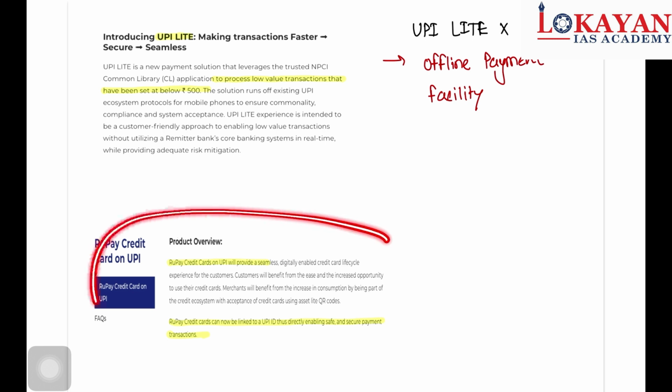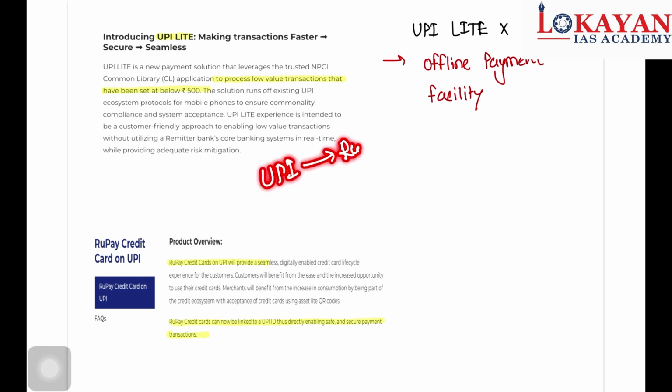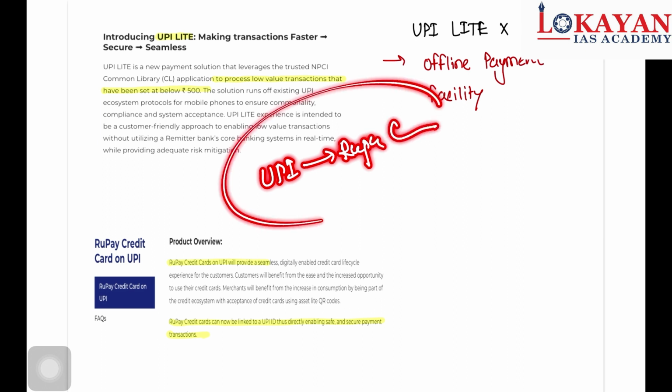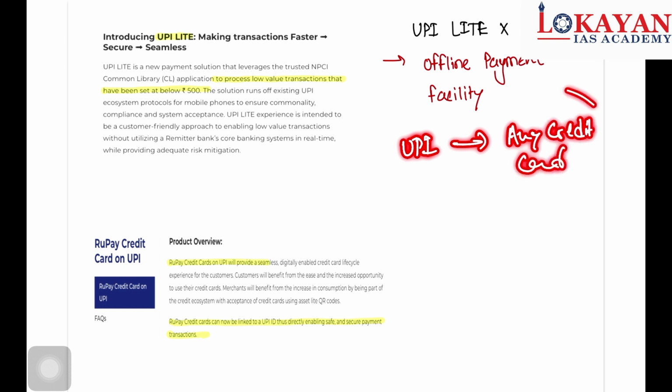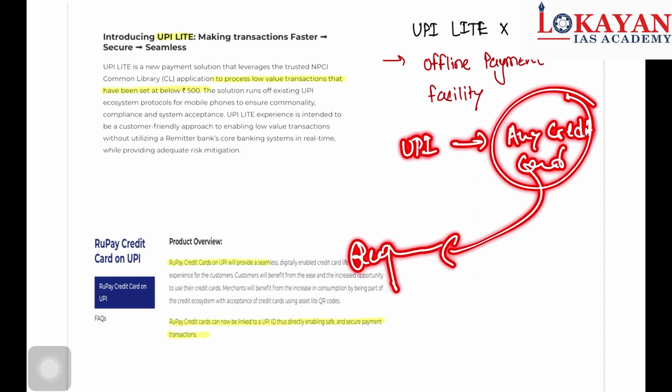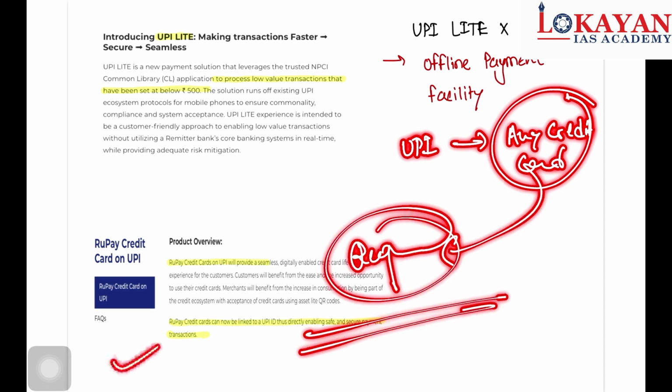And then RuPay credit card on UPI. So all of us know that there is a linkage between UPI and RuPay credit card. Okay, so read this carefully. UPSC may give you a statement that you can link your UPI to any credit card. So will it be correct? No. Any credit card is incorrect. Only RuPay credit card. So remember this. So this is another important product.